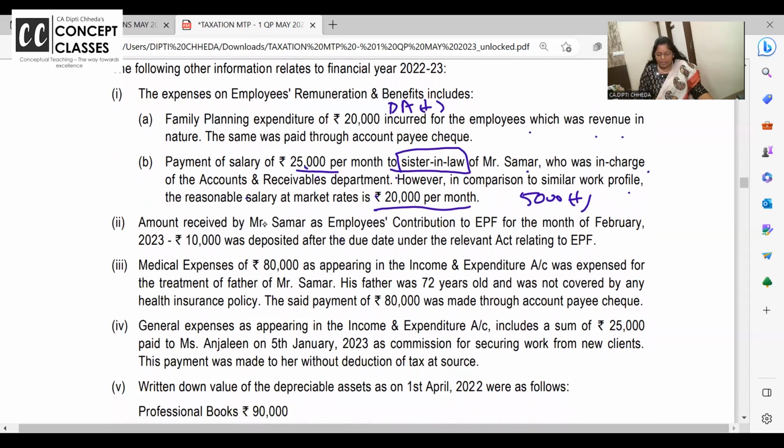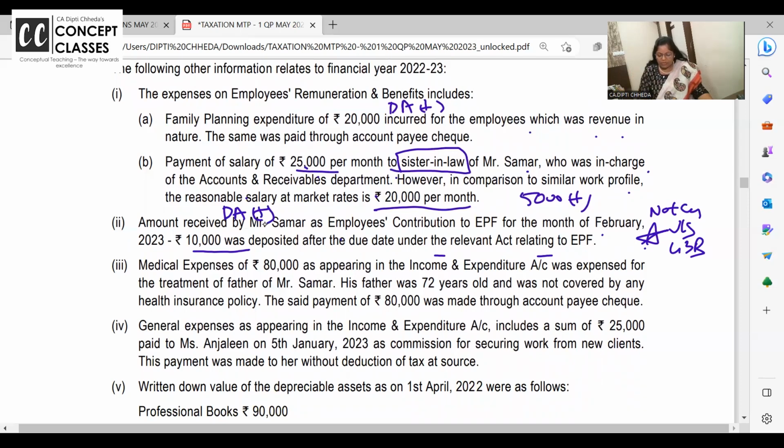Summer received employees' contribution for the month of February, 10,000, but it was deposited after the due date. This is, dear students, last year's amendment. EPF is not covered under section 43B. Man, even if I missed the due date, can I pay it before the due date of filing the return? No. Provident fund of this month must be paid by the 15th of next month, or whatever is the PF date. If you have not deposited, 10,000 is disallowed. Disallowed expense means add back.